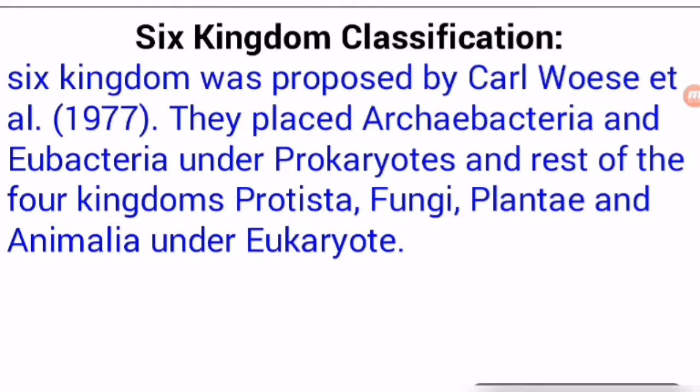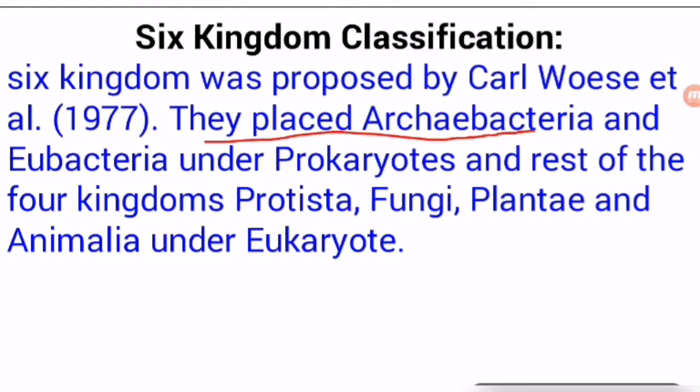The five kingdom classification is well accepted, students, because it is simpler and also easy to understand. But you must know what the six kingdom classification is, because if we have discussed the demerits of the five kingdom classification, then another classification had to emerge. So this is the next classification system proposed by Carl Woese.